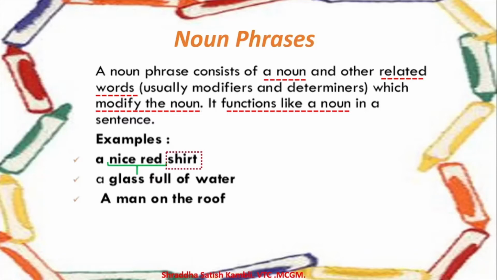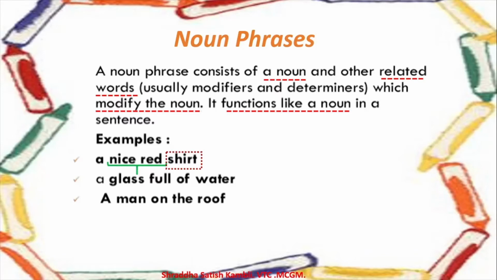Here the word shirt is the noun, whereas nice and red are modifiers telling us something about the shirt. It acts like a noun: what did your mother buy for you? My mother bought a nice red shirt for me.